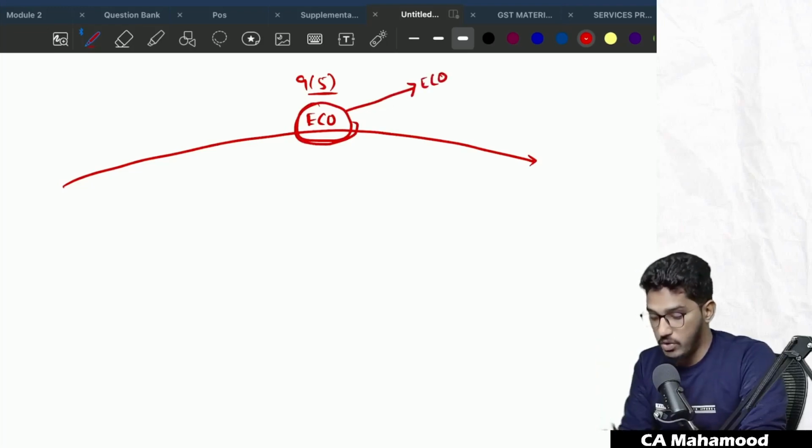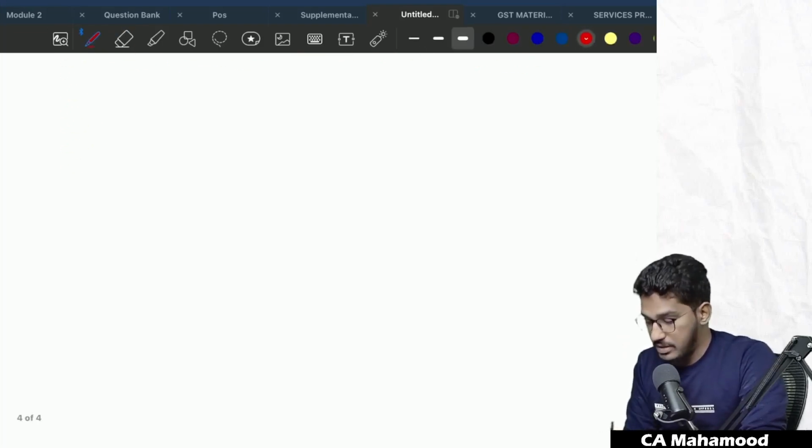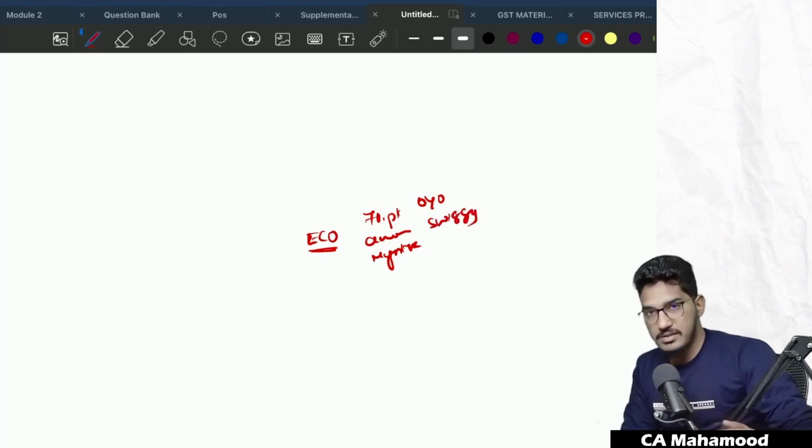GST will be paid by the e-commerce operator directly. See, for that, let us try to understand some background. Sir, what exactly is this e-commerce operator? See, when I say e-commerce operator, Flipkart is an e-commerce operator. Amazon is an e-commerce operator. Myntra is an e-commerce operator. Oyo is an e-commerce operator. Swiggy is an e-commerce operator. So what exactly is this e-commerce operator?